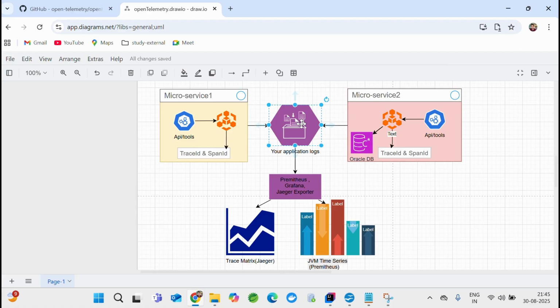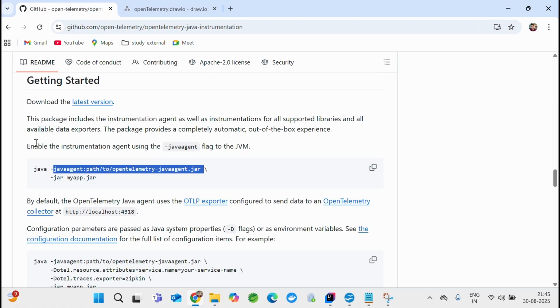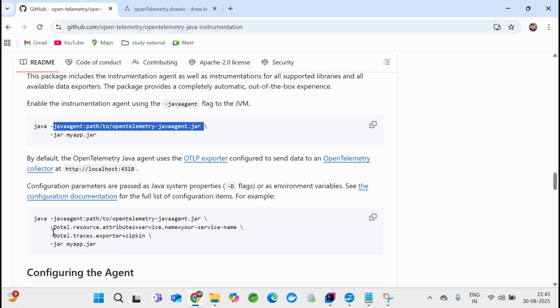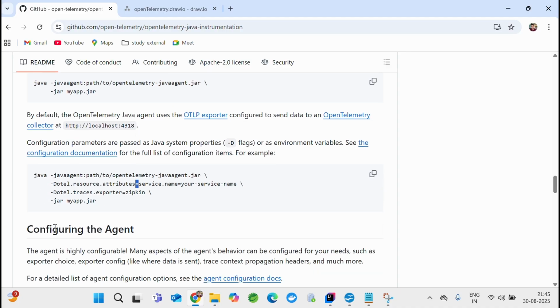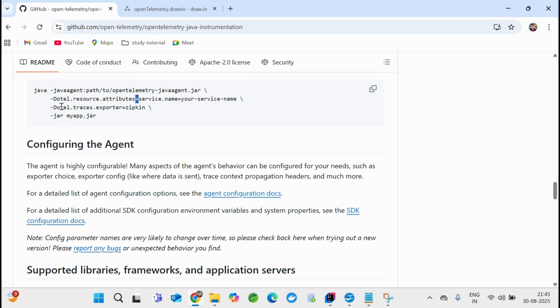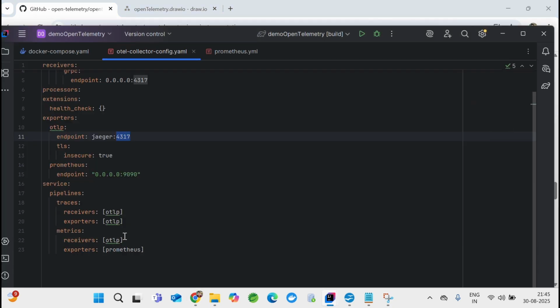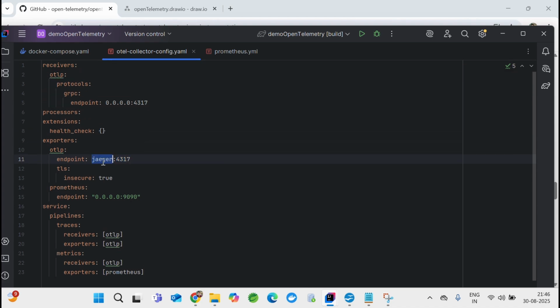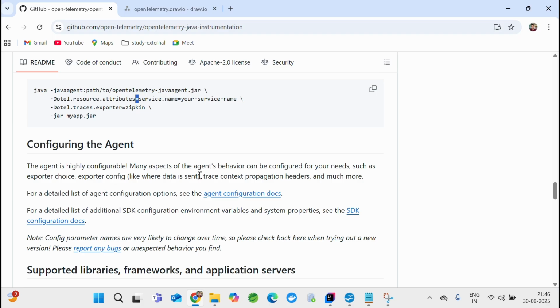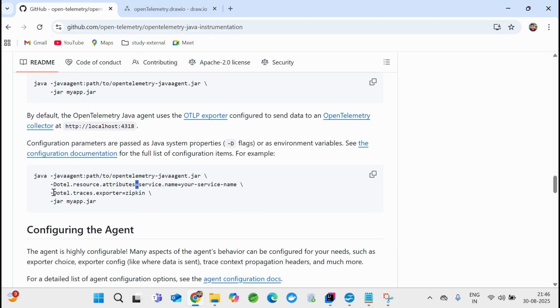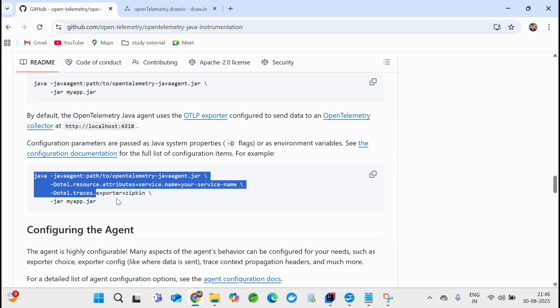Now once I have collected the data, I have to export it somewhere, right? So for the exporting, I'll be using these exporters. There will be Zipkin, or there are many applications out there, right? These exporters I have mentioned over here, these are the two exporters, and I'll be passing the port here, and I'll show you in the code also when I pass it. So ultimately, we have to run the application in such a manner that we pass these JVM arguments, and ultimately it will do its job.